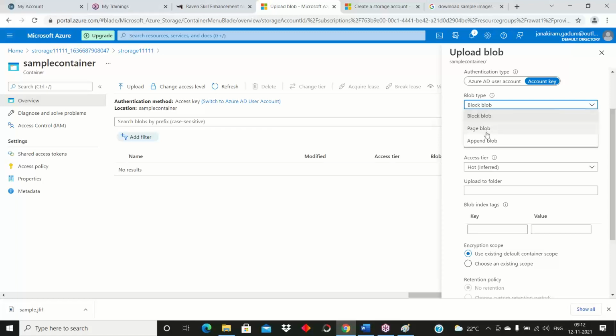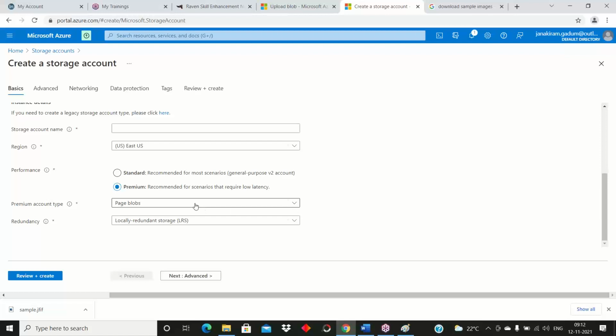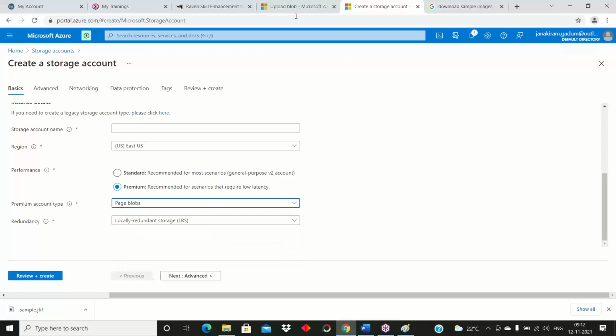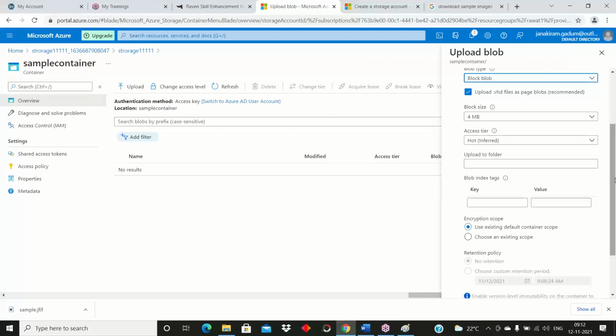I told you while creating that, when you go with the premium, there are three types of option available: page blob, same option, block blob, here the file blob is updated. Okay, and here for blob also we have access tiers: hot, cool, archive. You need to choose according to that.